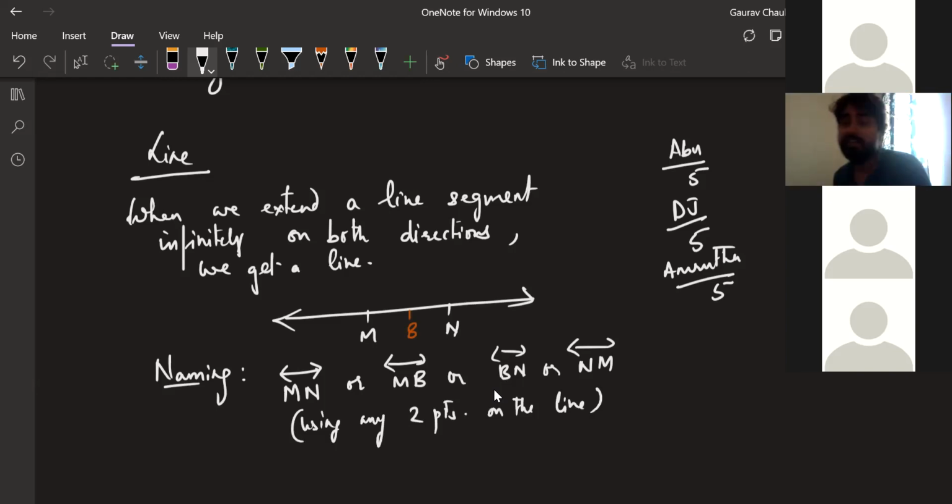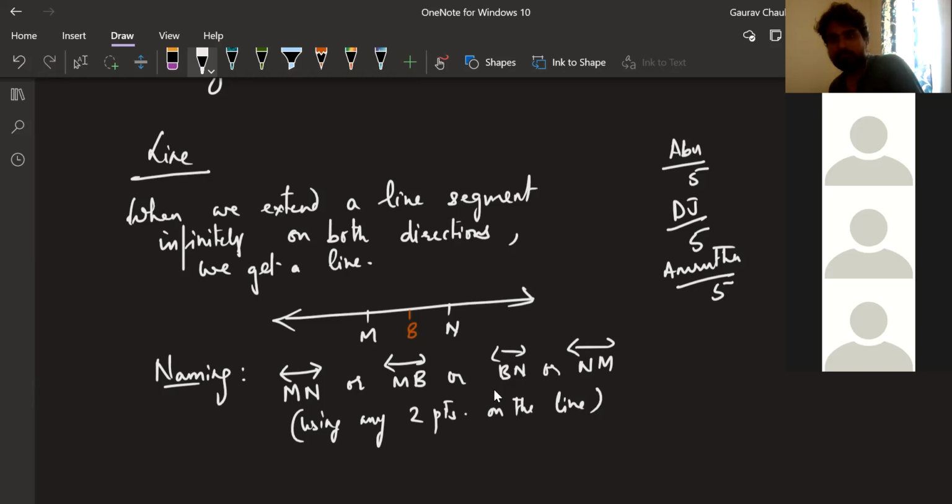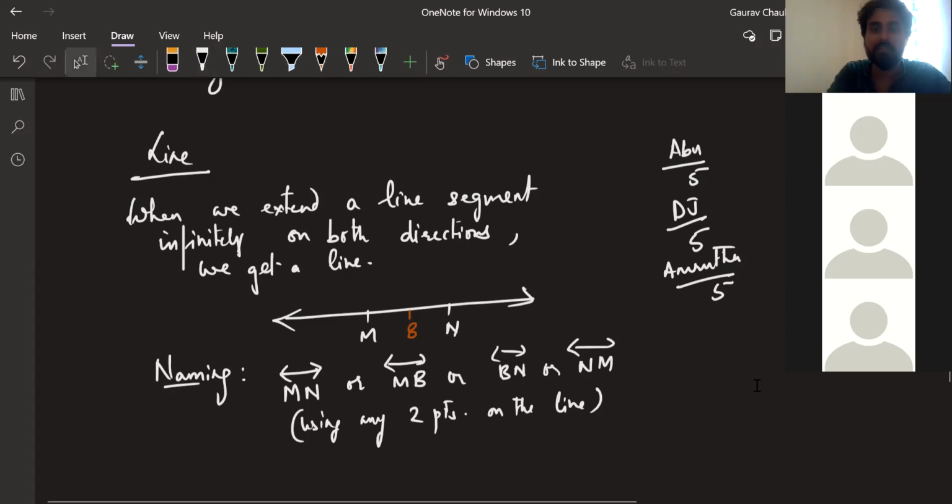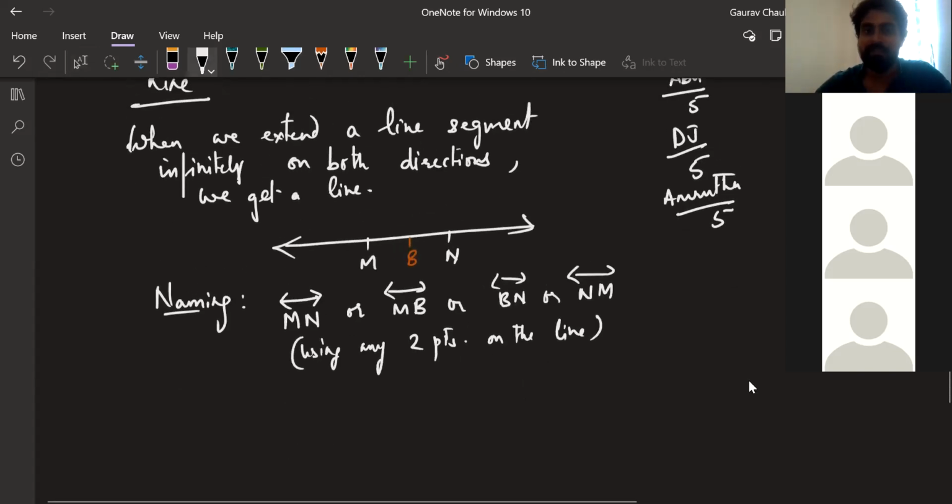There is one more way of naming a line. Can anyone remind us of that? Not always we use 2 points. There is one more way. Darshini, you're still raising your hand. Do you want to answer that? No, sir, I wanted to tell why. You want to tell why? Go ahead. Sir, because anyway it is going to extend, so it's not in the same point. Perfect. So all these points have equal importance. So any way you name, it does not matter. Good. There's one more way of naming, which is also common in our textbooks, that is by using a small letter. No, we will write one small letter L. Okay, or we can write M or N or X or Y, but it will be a small letter.